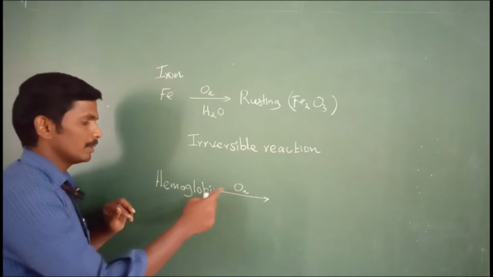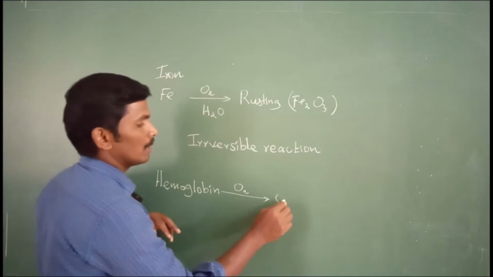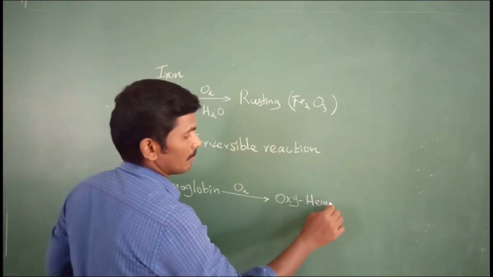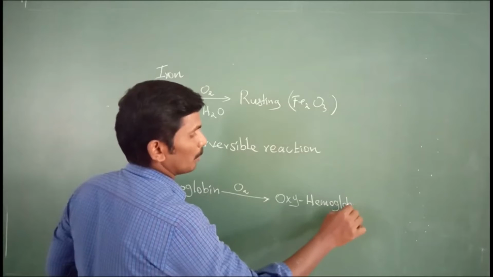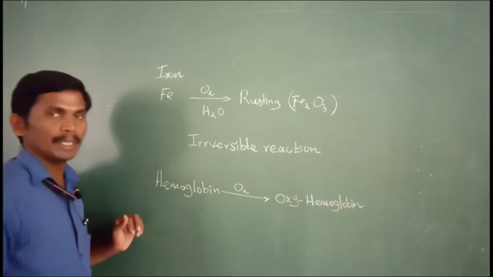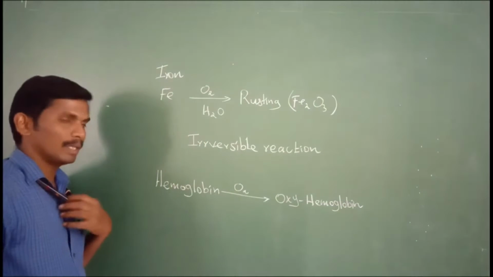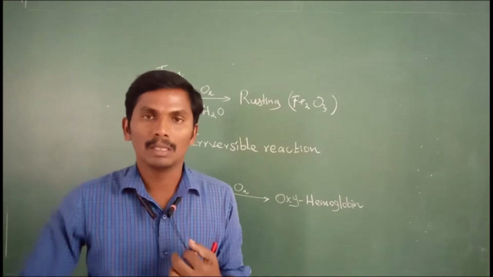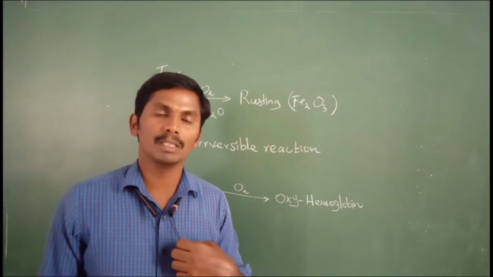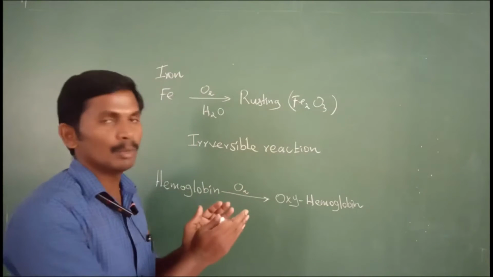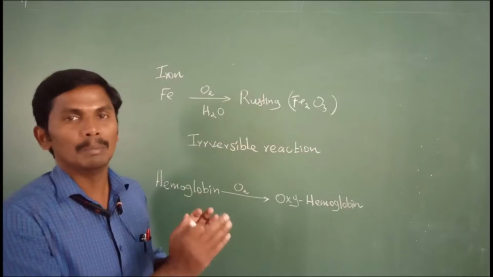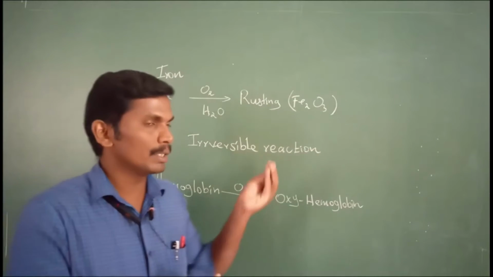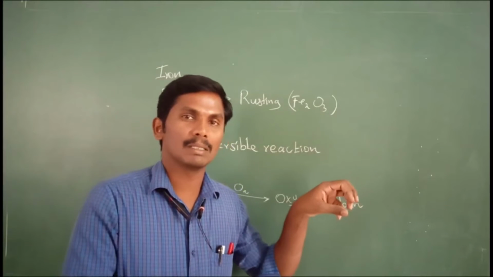Oxygen mixes with the hemoglobin to form oxyhemoglobin. The hemoglobin present in the blood combines with the oxygen we take in through respiration, forming oxyhemoglobin. The hemoglobin then delivers the oxygen to the particular cells.